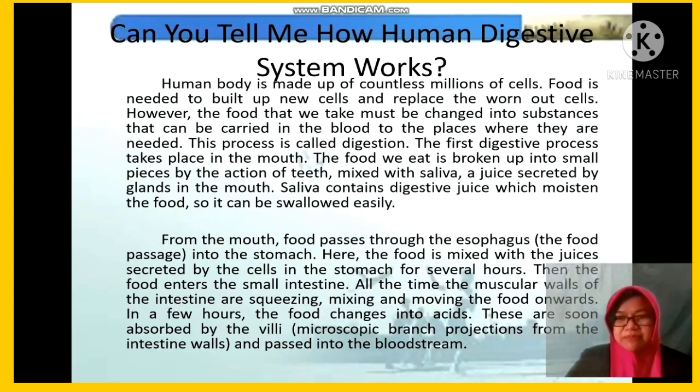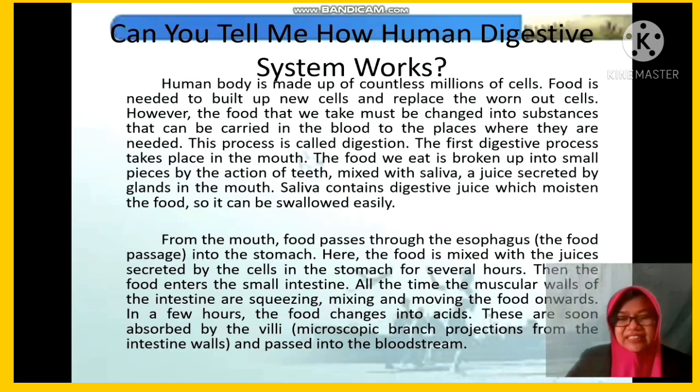The first digestive process takes place in the mouth. The food we eat is broken up into small pieces by the action of teeth, mixed with saliva, a juice secreted by glands in the mouth. Saliva contains digestive juice which moistens the food, so it can be swallowed easily. From the mouth, food passes through the esophagus, or the food passage, into the stomach. Here, the food is mixed with the juices secreted by the cells in the stomach for several hours.